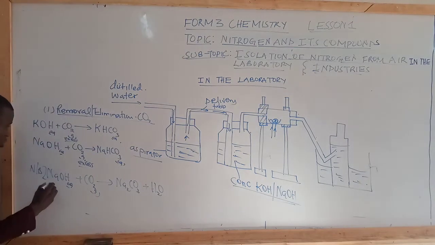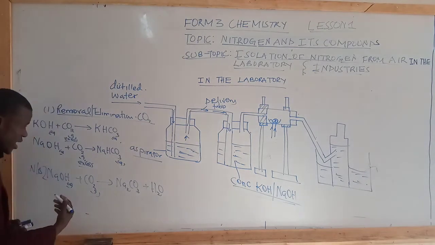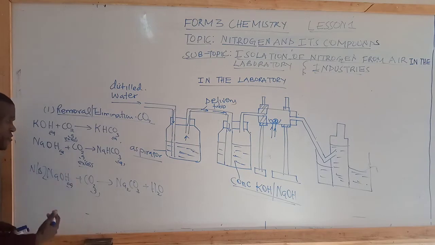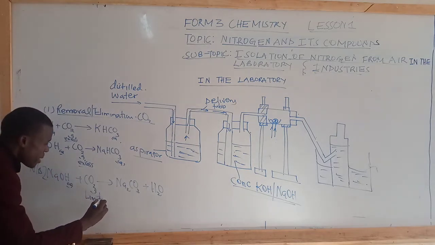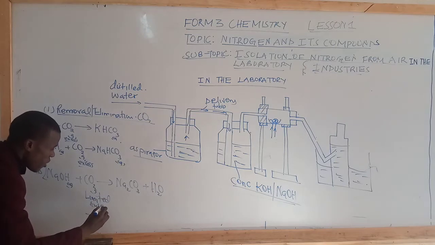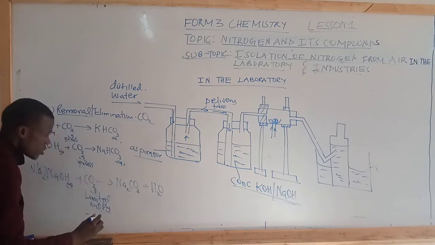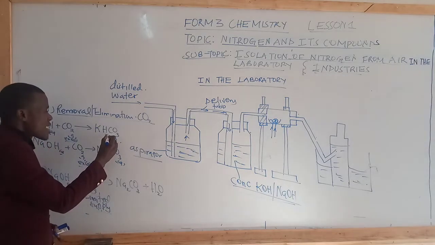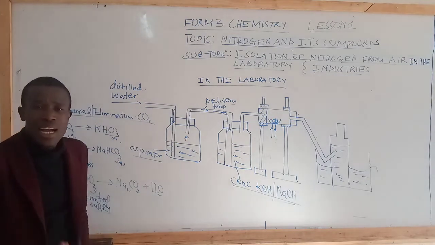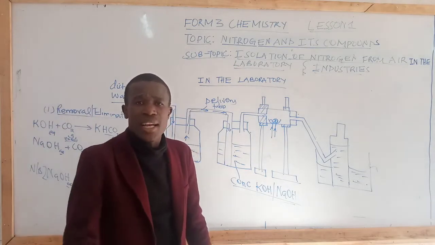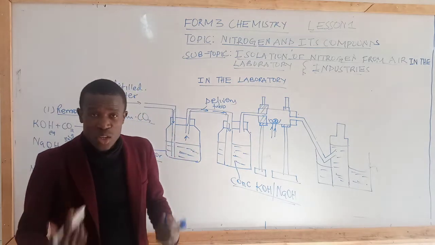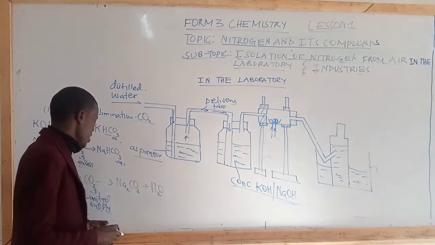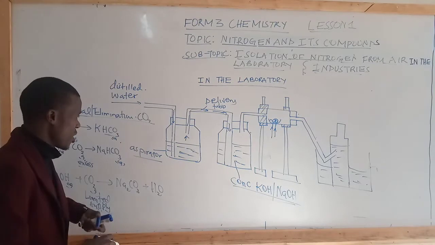We balance by adding 2, and again it is balanced. So if carbon 4 oxide is in small amount or limited supply, we will only form a carbonate but not hydrogen carbonate. So hydrogen carbonates are formed when we have excess carbon 4 oxide, but sodium carbonate is formed when you use carbon 4 oxide in limited supply or in small amount.